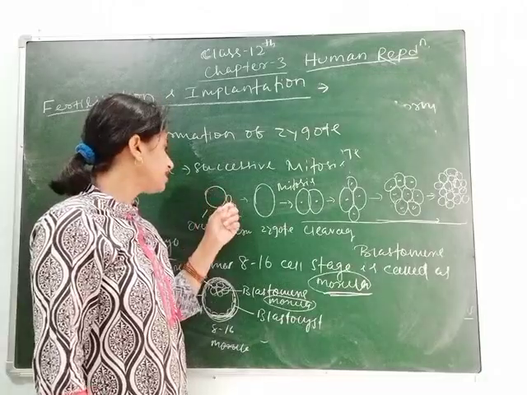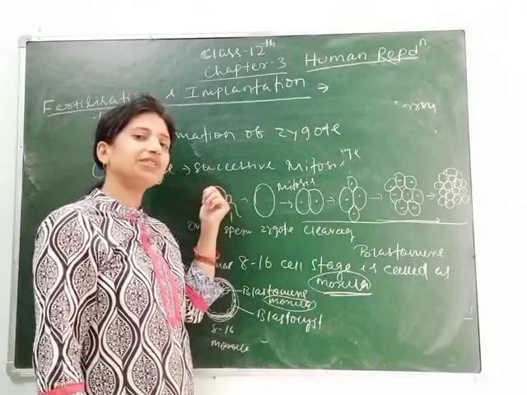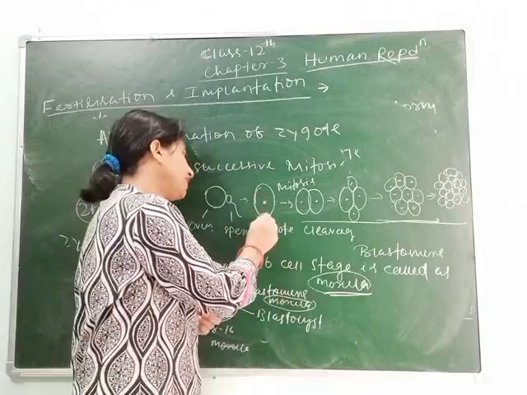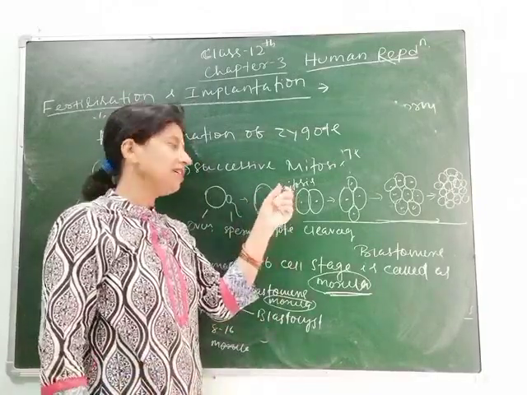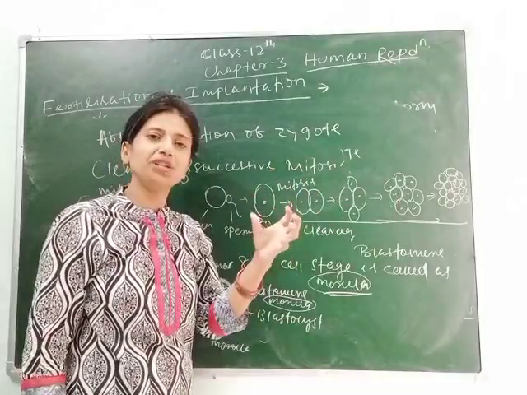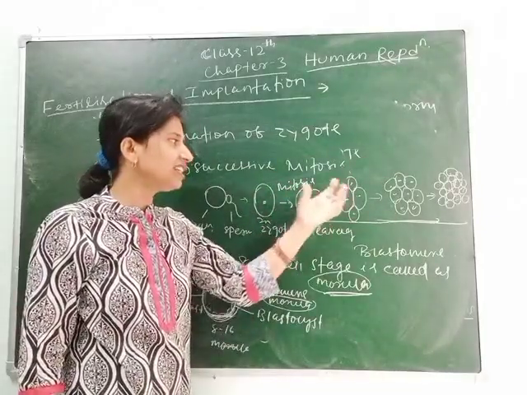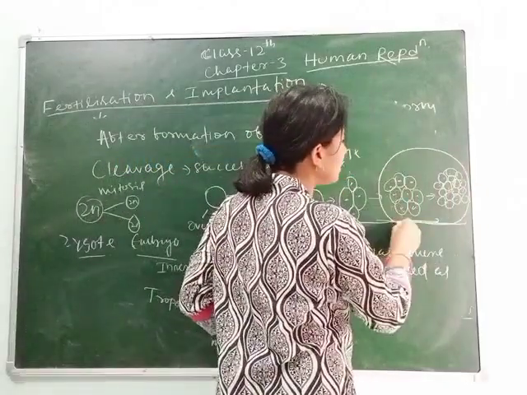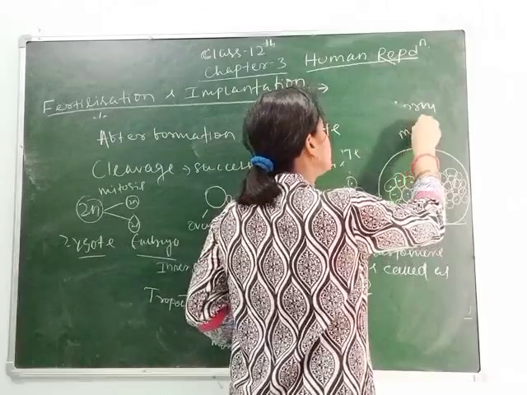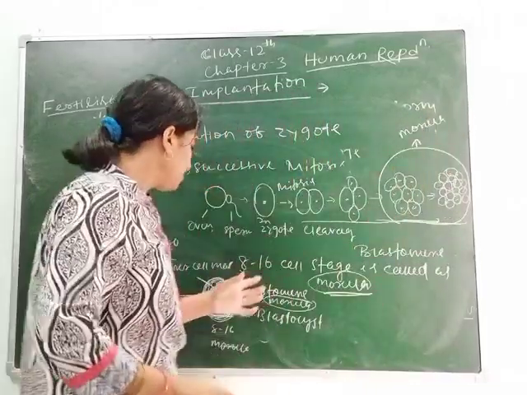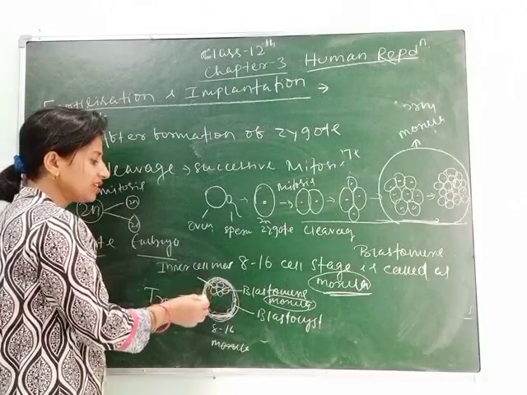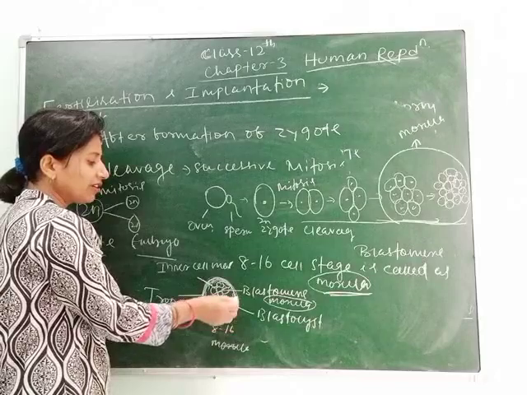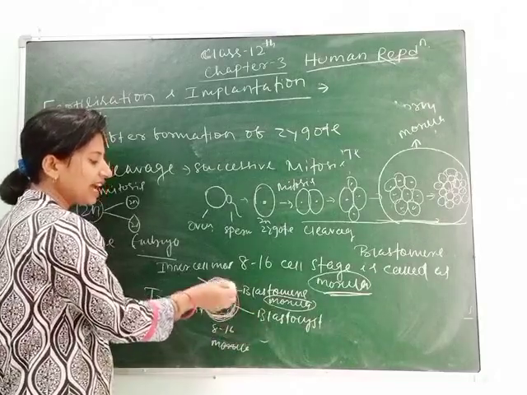This is the ovum, this is the sperm. The sperm fertilizes the ovum and forms the zygote. Now after formation of the zygote, which is 2n, it goes through mitosis. Through mitosis, it forms many blastomeres, meaning the 2, 4, 8, 16 cell and 32 cell stages. The 8 to 16 stage blastomere is called morula, and that morula gets covered by the blastocyst. Means the blastomeres, which here we call morula, get covered by the blastocyst.